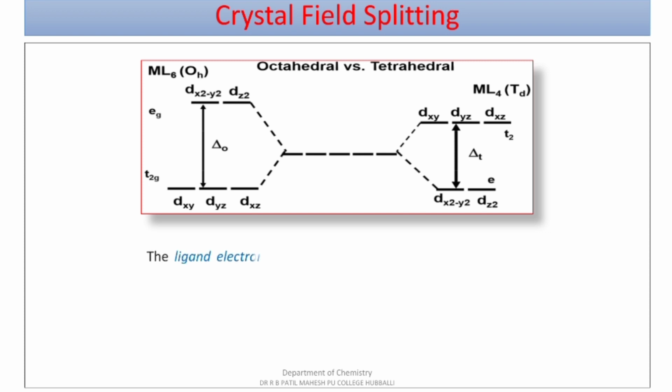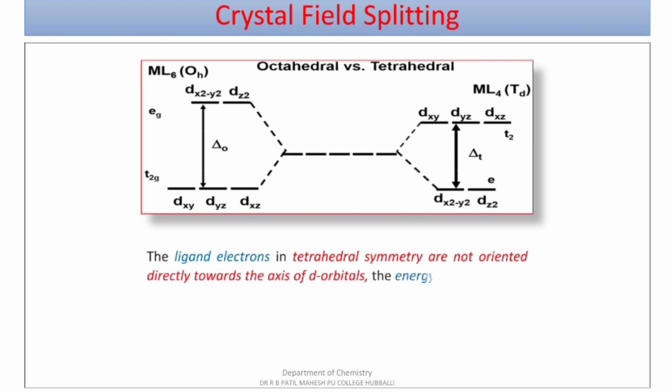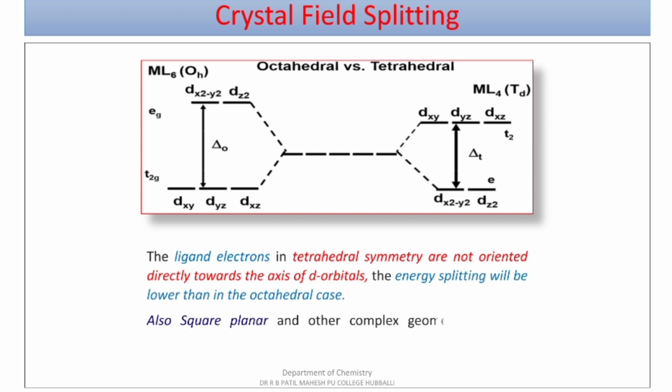The ligand electrons in tetrahedral complexes are not oriented towards the axes of the d orbitals. Hence, the energy splitting will be less than in octahedral complexes. The same crystal field splitting we can also observe in square planar and other complex geometries, but they are much more complicated than octahedral and tetrahedral complexes.